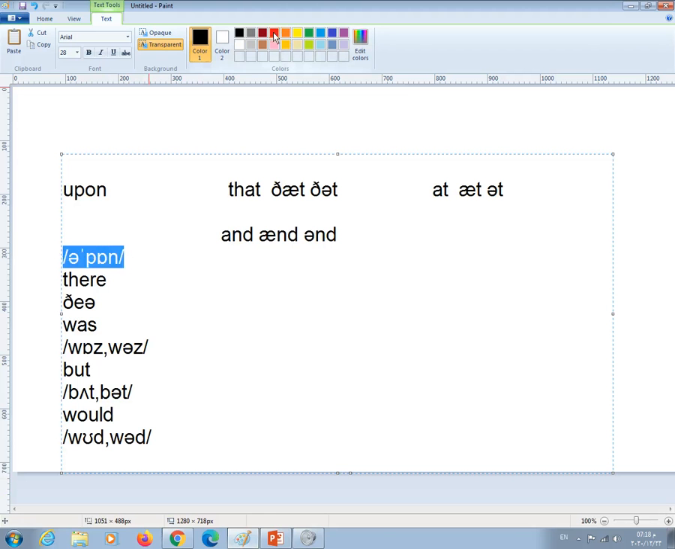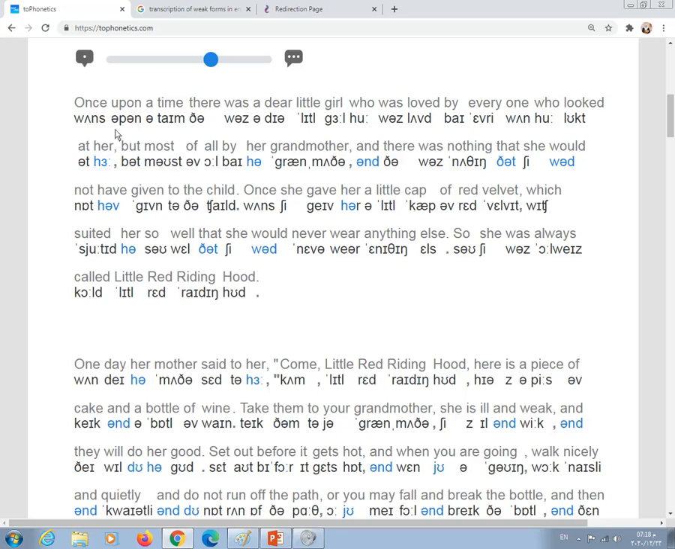Here we have upon. But we do not use this one regularly, because this is a strong form, and in connected speech we usually use the weak form. So if you use the weak form like that, this is very good. Okay. Once upon a time, look at time. Once upon a time, look at a, and here it's also a weak word because it's what? It's an indefinite article. So say a.